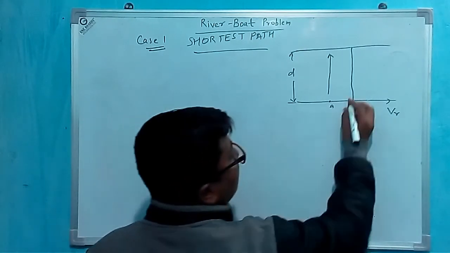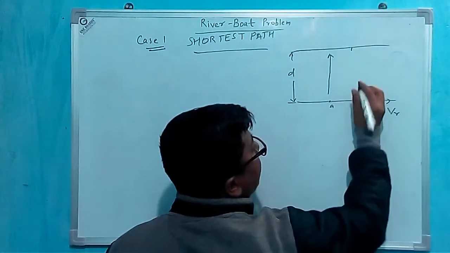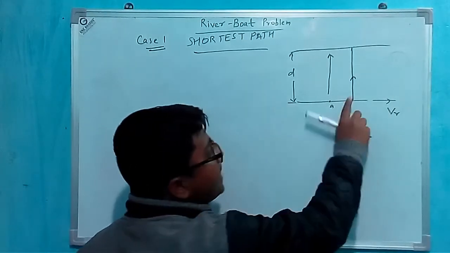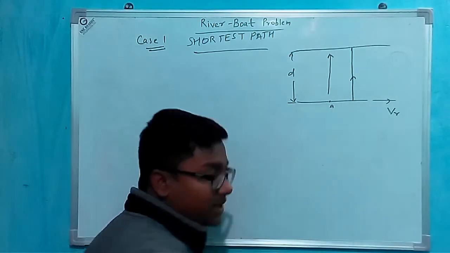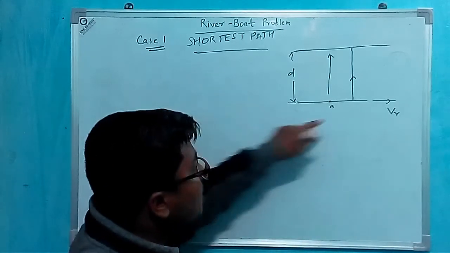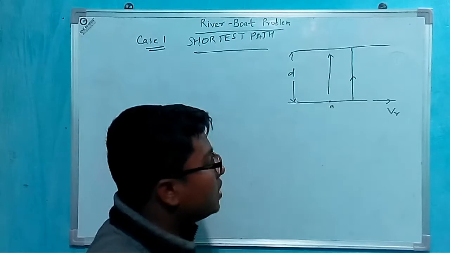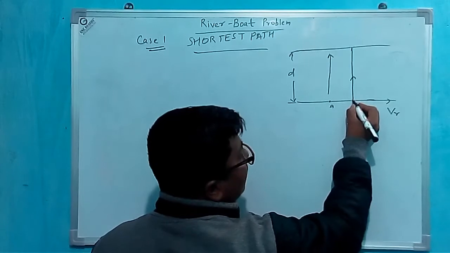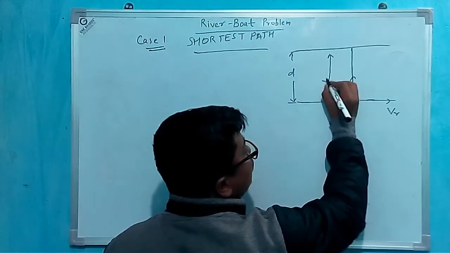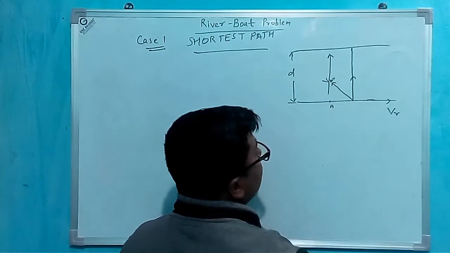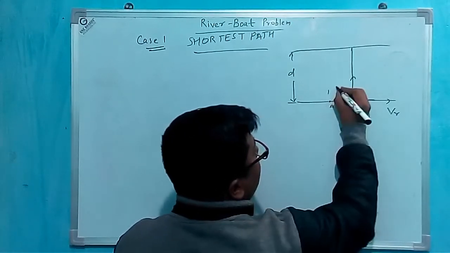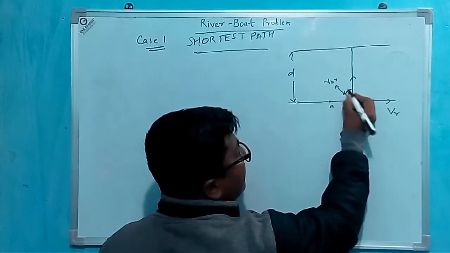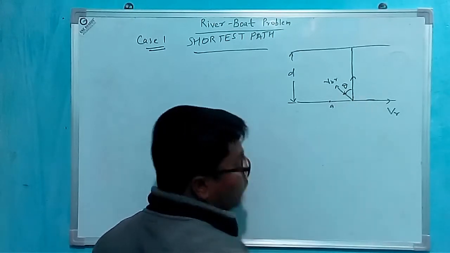We have to go in that direction for shortest path. This is the basic need. The velocity of river is in that direction and we will take the velocity of boat V_BR, the velocity of boat with respect to river, at angle theta to the perpendicular.